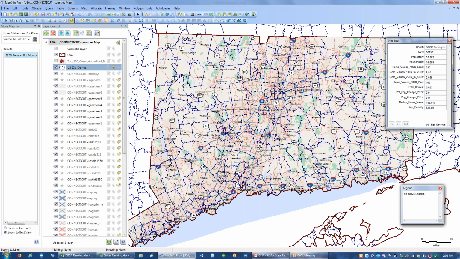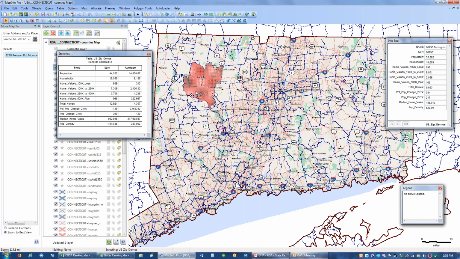And we use the zip codes as territory boundaries to group together and define a unique territory area. We have a tool that allows us to pick a grouping of zip codes, and while doing that, it sums and averages the key demographic variables that we're looking for.